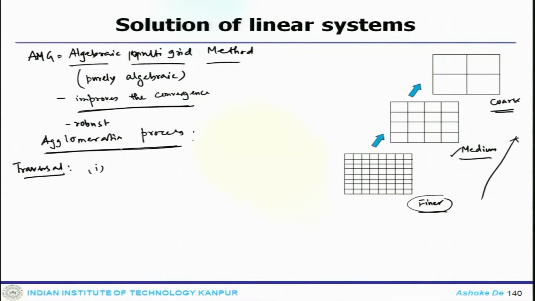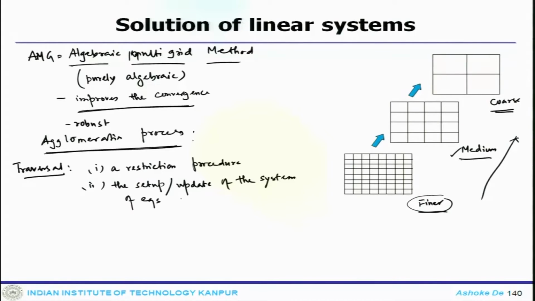It involves a restriction procedure first, then the setup or update of the system of equation for the coarse grid level.